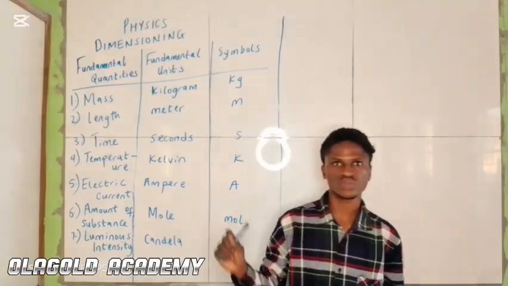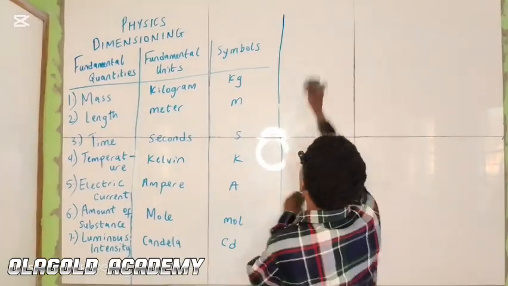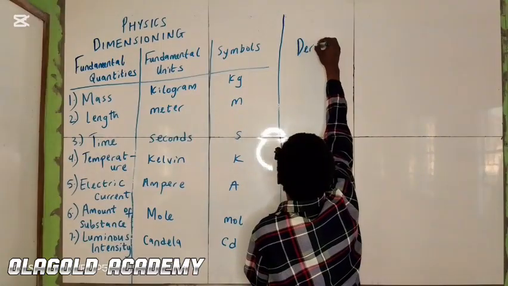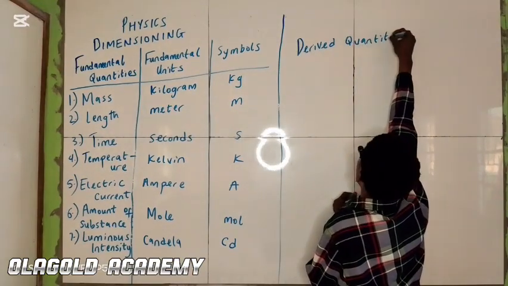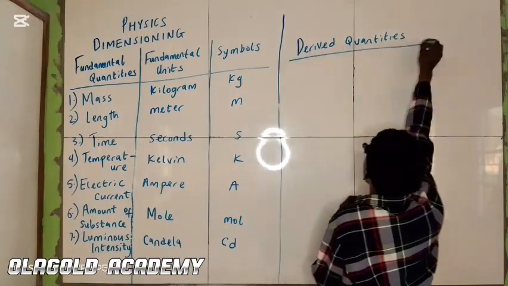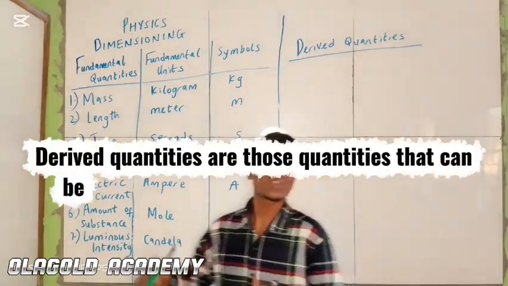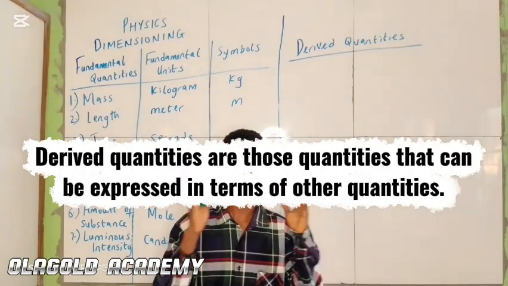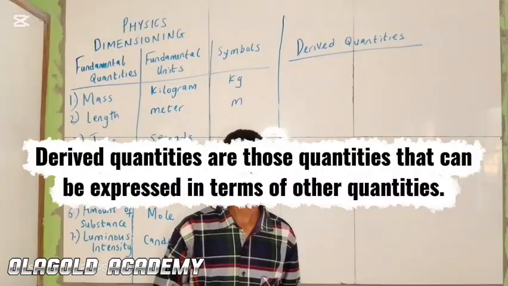Now the next thing we are dealing with is derived quantities. Derived quantities are those quantities that can be expressed in terms of other quantities.